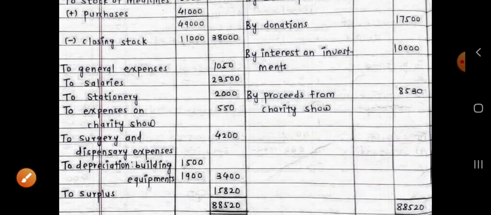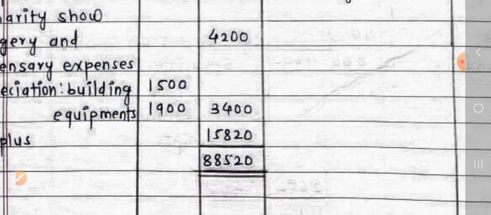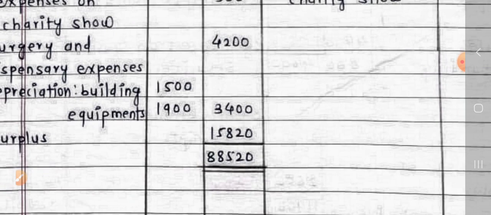General expenses, salaries, stationery, expenses of charity show, surgery and dispensary expenses. All these are expenses which are given on the payment side of the receipt and payment account. And the depreciation is given in amount, not in percentage. So it's a simple task. We can easily show it on the debit side of the income and expenditure account. We need not calculate it again. It is already calculated.